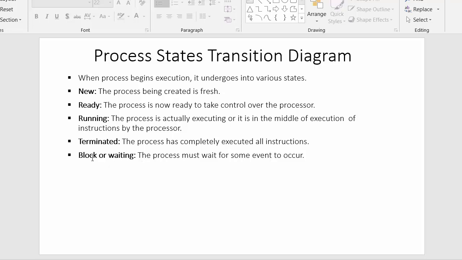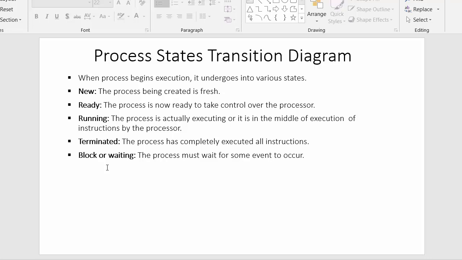The next state is block or waiting. The process must wait for some event to occur. It may happen that during the execution of a process, some other process wants to access the processor, for example a high priority job or high priority process.